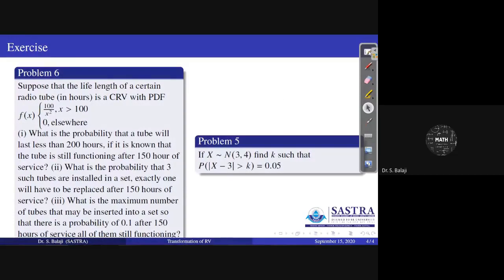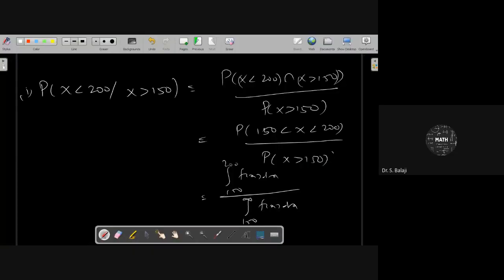What is the chance that it's still working? That is the denominator part here. But they are asking that after 150 hours of service it fails, which means you take the complement of this one.